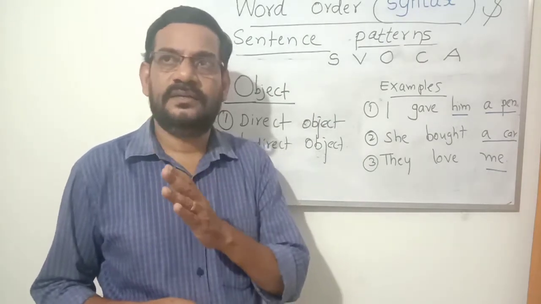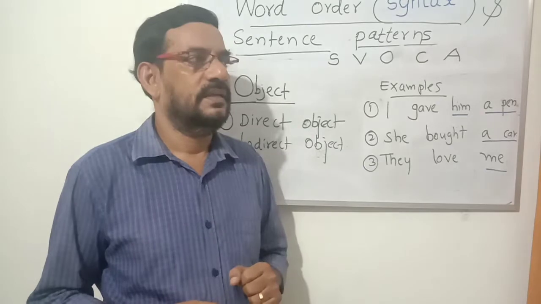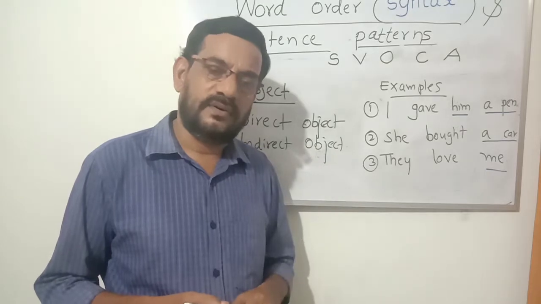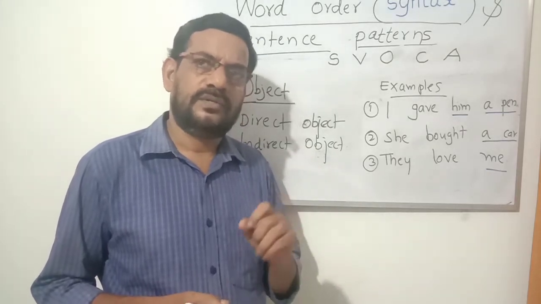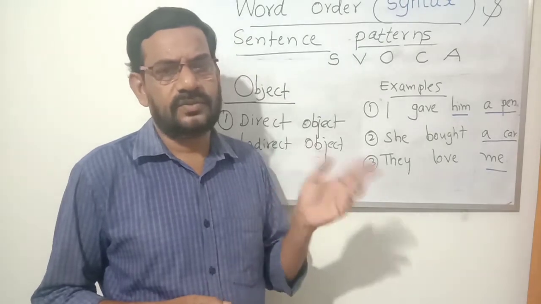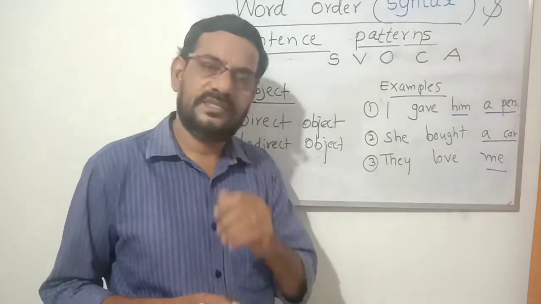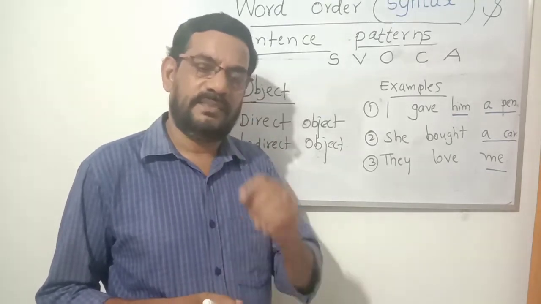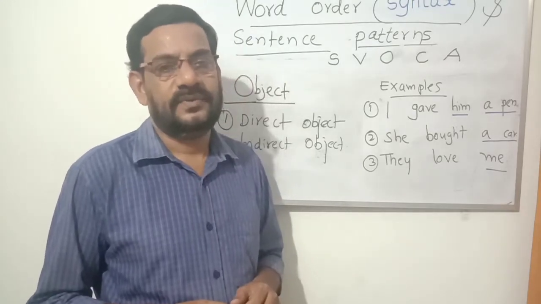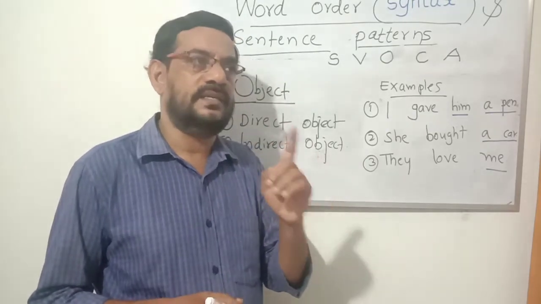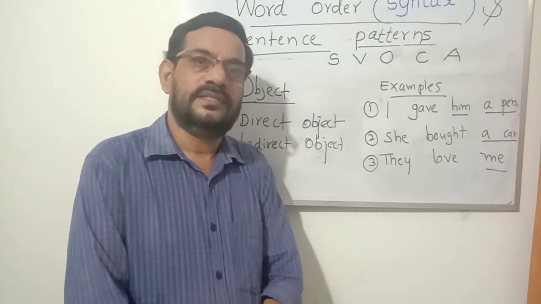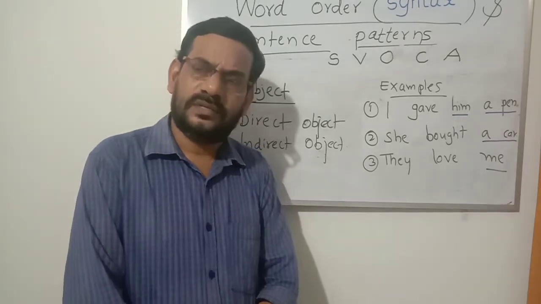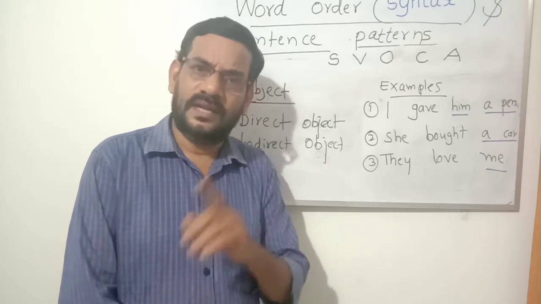For example, I wrote what? If I say I wrote only, there will be a question or a doubt in the mind of the listener or the reader. I wrote what? Raju wrote what? There is a question existing in the mind of the listener or the reader. So that verb has an object. That is why the reader or the listener is sitting there doubtfully. He wrote something. Raju wrote what?